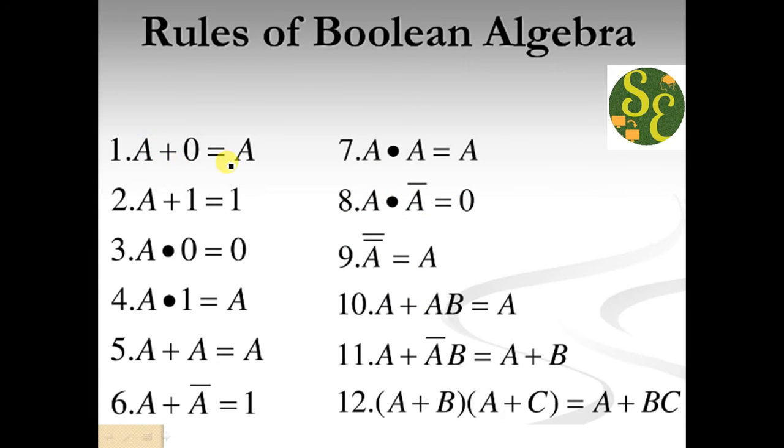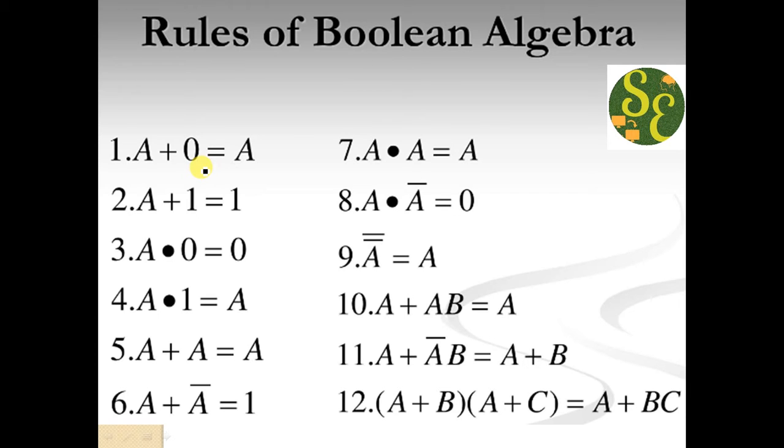A plus 0 will be A. Whenever you have a question regarding reduction of Boolean algebra equations, all these rules will be helpful to you when you need to reach a solution of any equation.